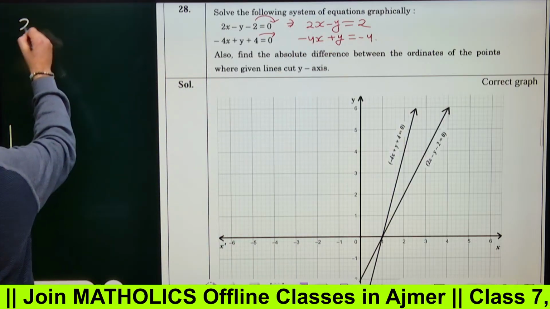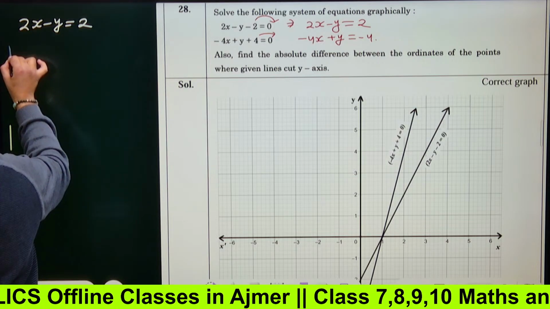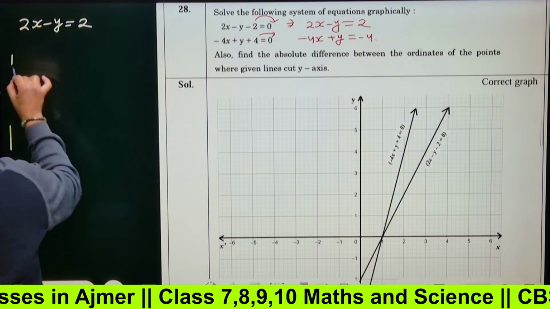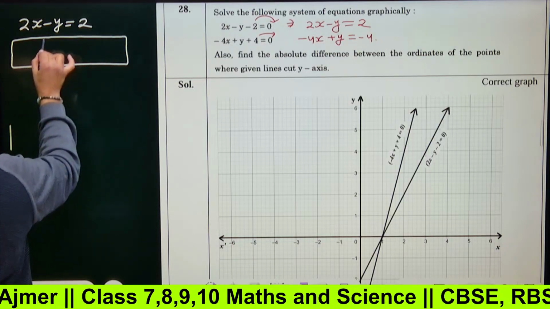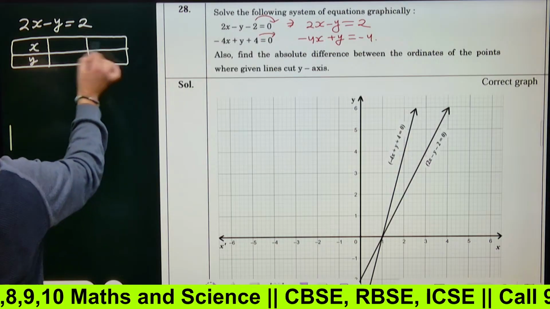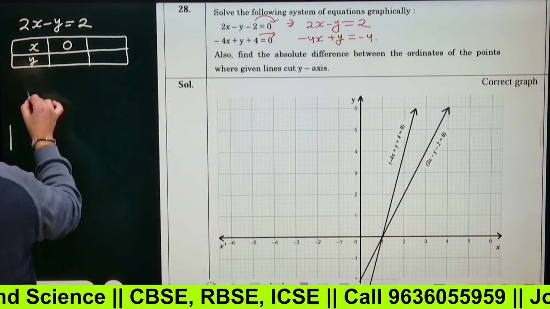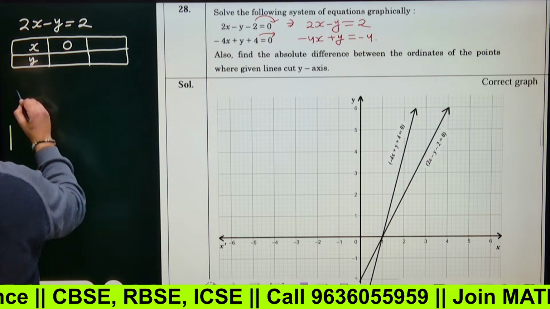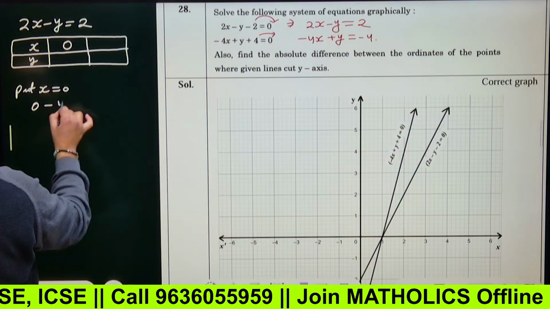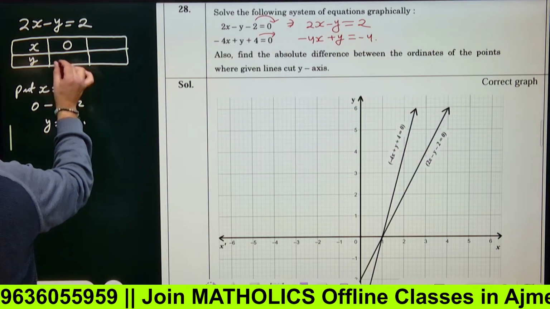I'm doing it here: 2x minus y equal to 2, the first equation. You must make a box. Inside that box, write down x and y in these two columns. Put x equals 0 and find the value of y. So 2x, put x equals 0, so it will be 0 minus y equals 2, y equals minus 2. So it comes to be minus 2.